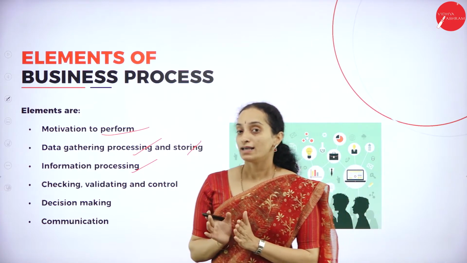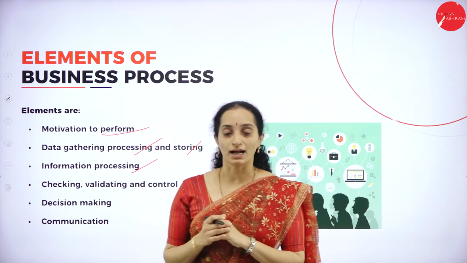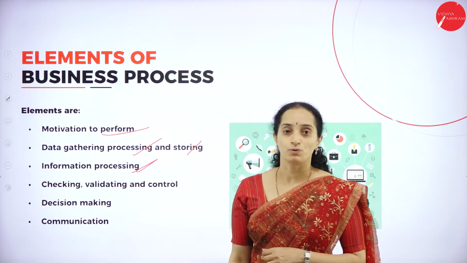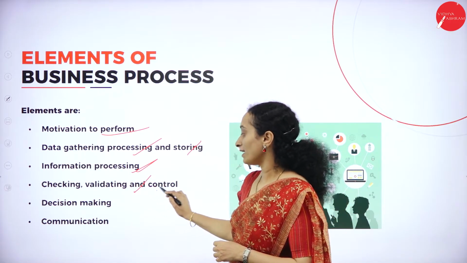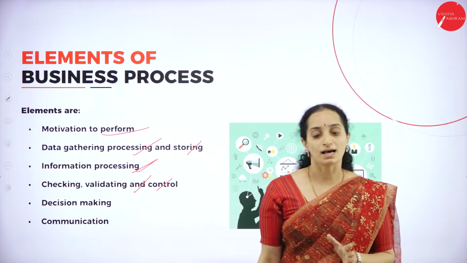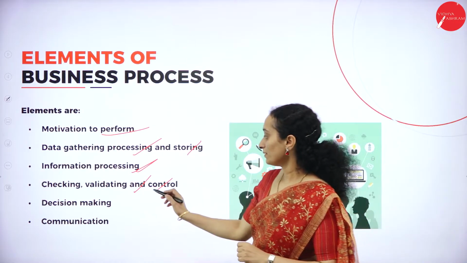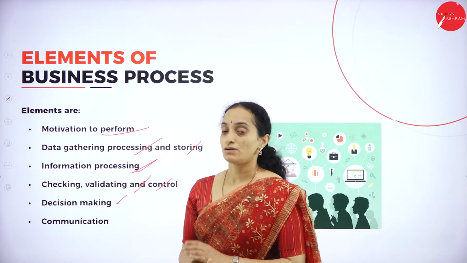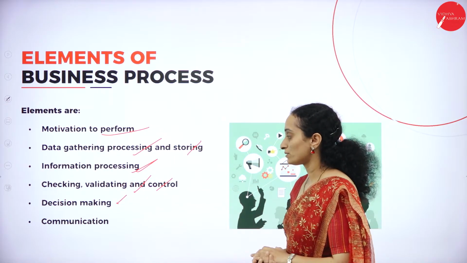Then we have information processing. When you store a structure of data, that is processed data, it will become information, isn't it? So information must be processed, then checking the information, validating it and controlling the operations on the information. This is another element you can add in a business process. Then you can have the decision-making task in the business process.